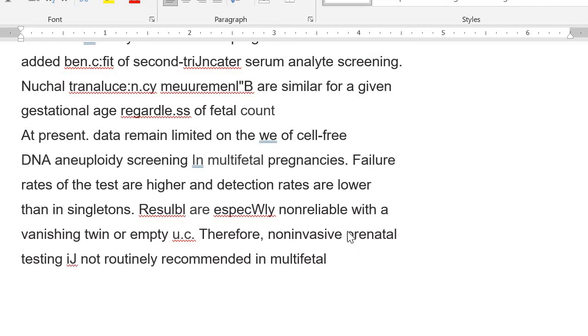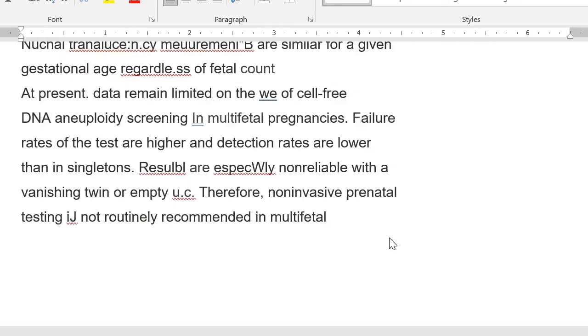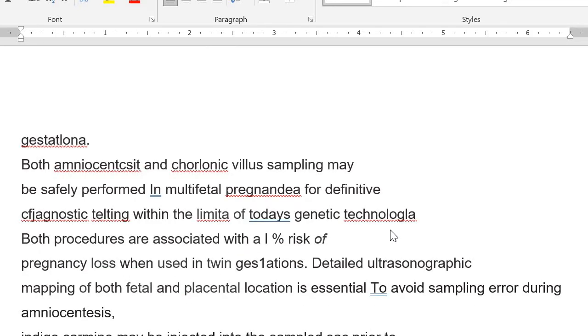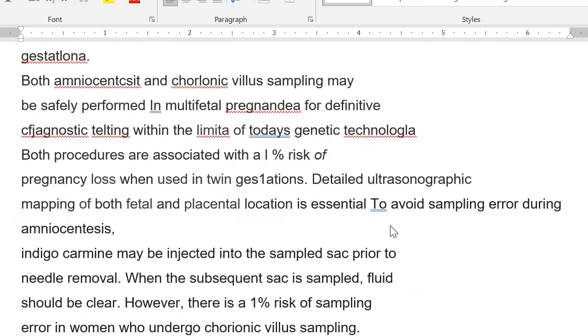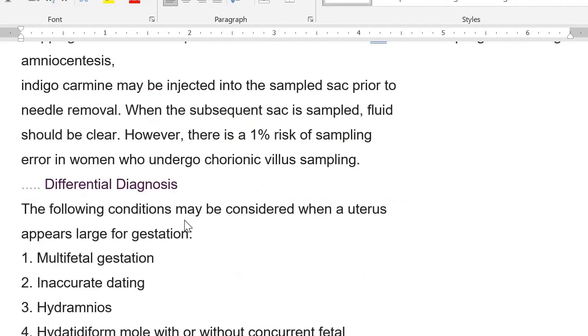So you are going to rely on the nuchal translucency. If the nuchal translucency is more than 6 millimeters, then you will say that this baby is at an increased risk of having a neural tube defect or Down syndrome. Generally, if the thickness is more than 3 millimeters, we say that the risk to the fetus has increased. But if the nuchal translucency is more than 6 millimeters, then you will say that this baby is at higher risk of developing Down syndrome. Is this point clear?